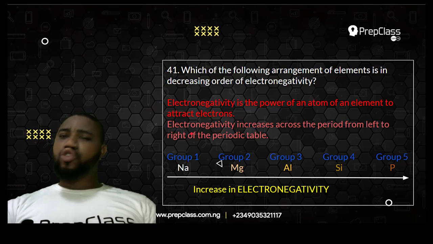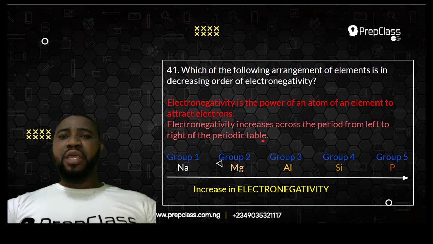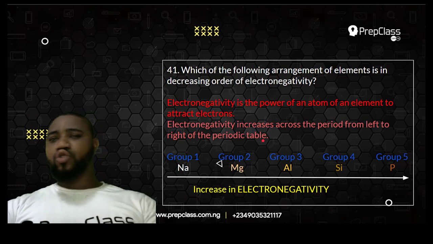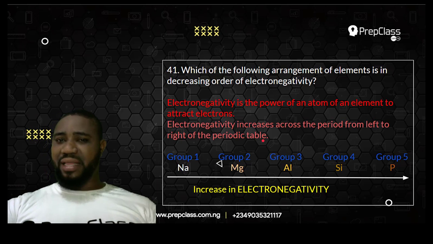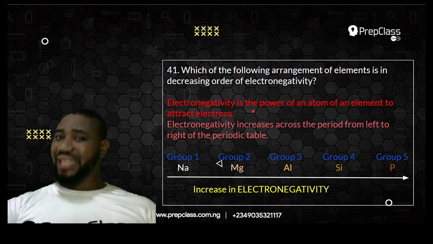Electronegativity. Now you must know that electronegativity increases across the period from left to right of the periodic table. Why? Because groups 1, 2, 3 of the periodic table are usually metals. Are you following? Metals will not have power to attract electrons because they can easily donate electrons.